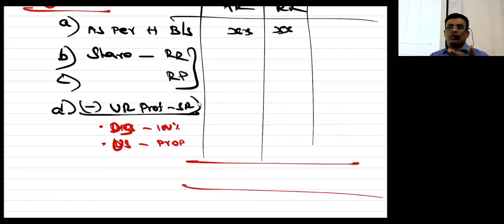Whatever is related to holding company will go to step 6. Whatever is related to NCI will go to step 3. If it is a downstream transaction, the entire amount should be considered in step 6. Preference share capital and the debenture invested by the holding company in the subsidiary company should be treated as mutual buying, and it should get cancelled.